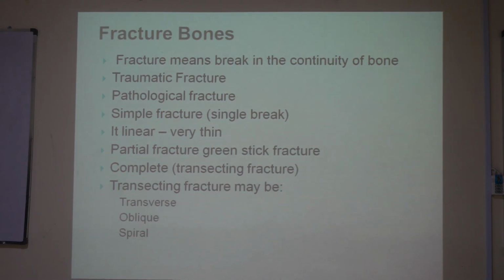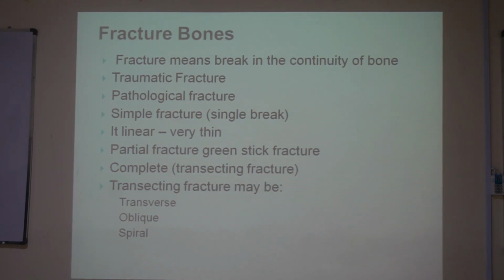This type of fracture usually occurs in children. Green stick fracture, because in children the bones are not fully ossified, and they are resilient and have elasticity. Due to that, the fracture is partial. And next is the complete fracture.